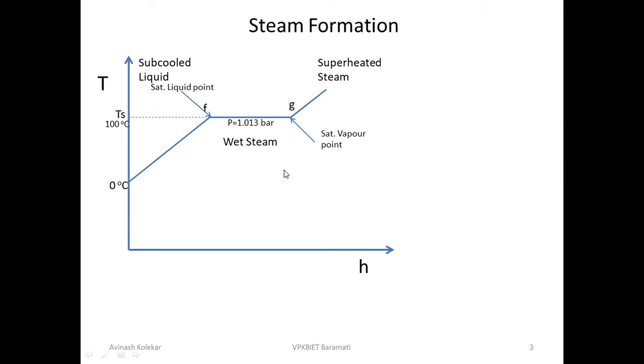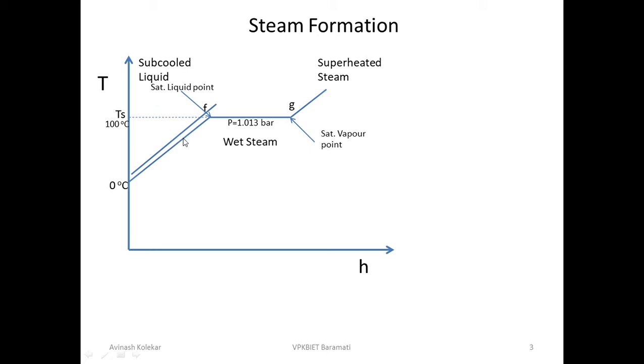Now if I increase the pressure on the water, what will happen? See, in this case, if we increase the pressure, the line is shifted up.